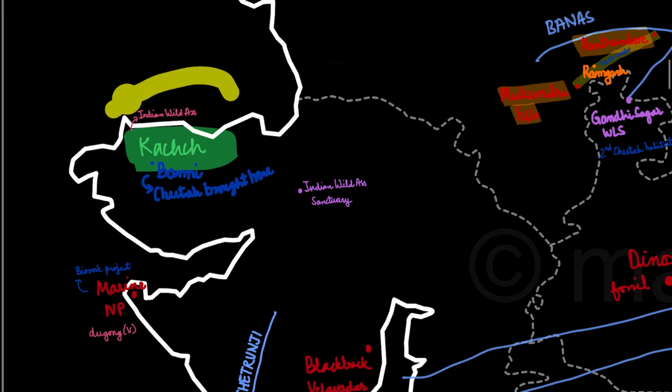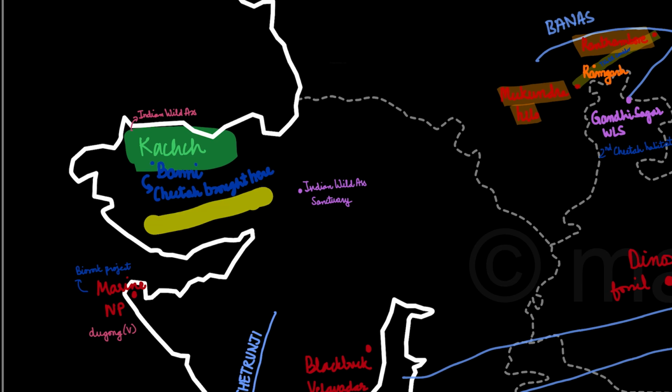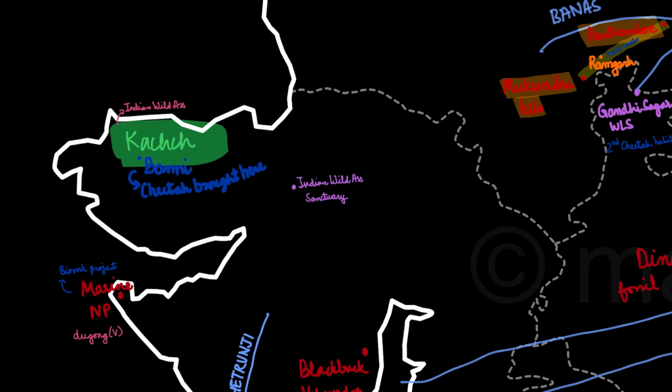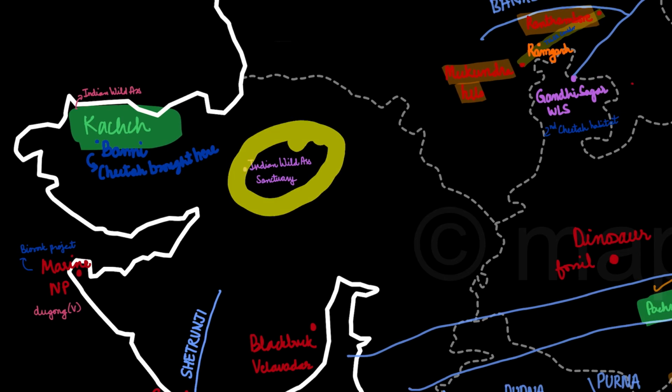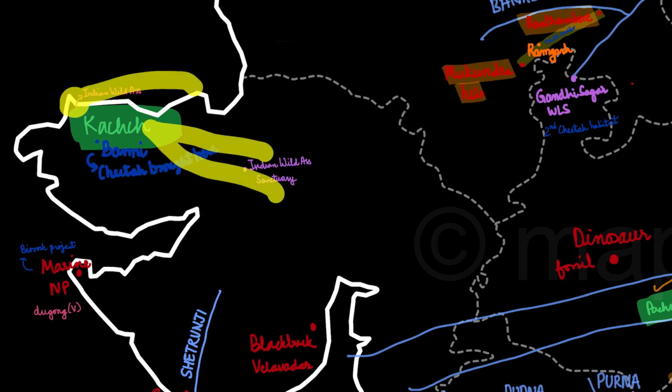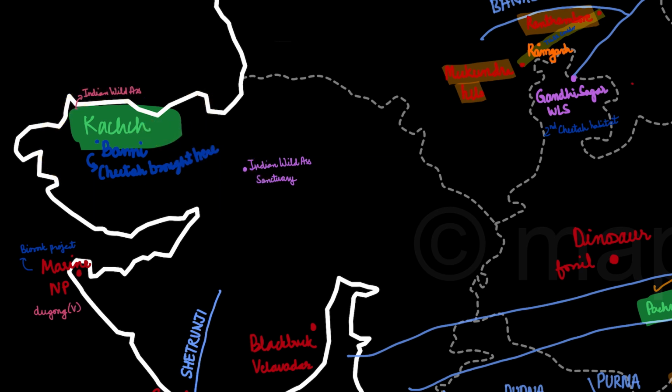Then comes Kutch, or the Rann of Kutch. So it is a biosphere reserve. It houses the Indian wild ass, and the cheetahs were brought here. Then it is known for the Banni. So there's one major sanctuary in Gujarat, which is the Indian Wild Ass Sanctuary. So this region is basically the Kutch Biosphere Reserve.